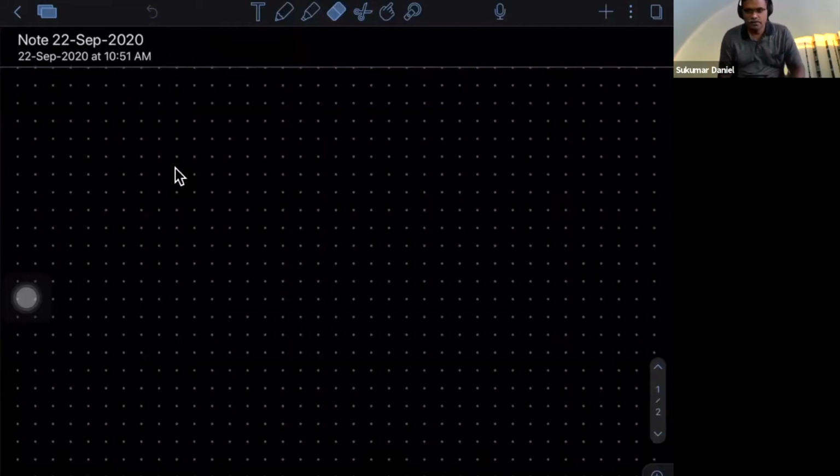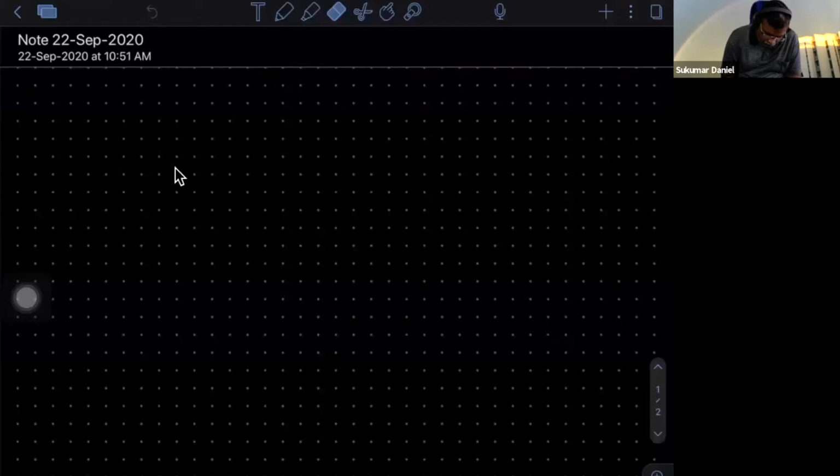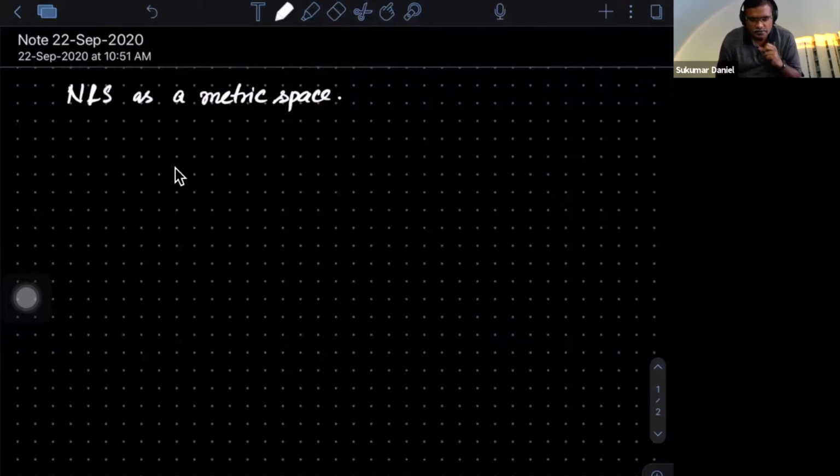Let's go ahead. We are discussing the metric space structure of the normed linear space. Last class, we listed out a lot of properties of metric space that come to your mind immediately. We started with continuity. First, we proved that this norm is a continuous function.